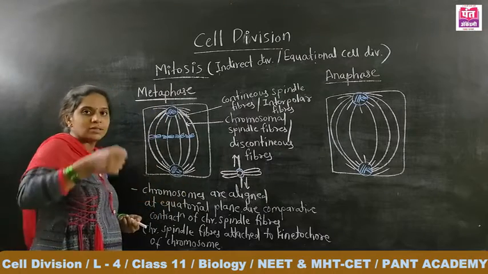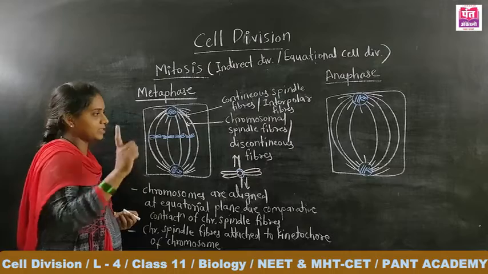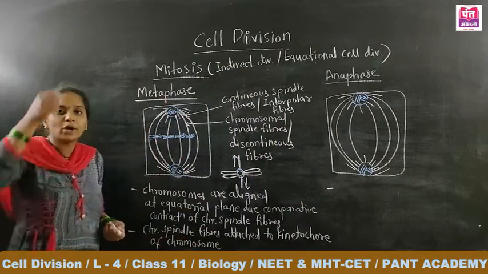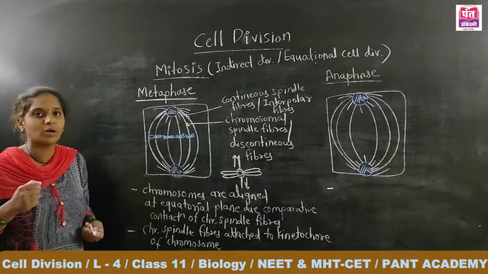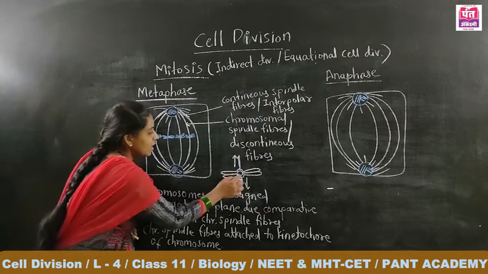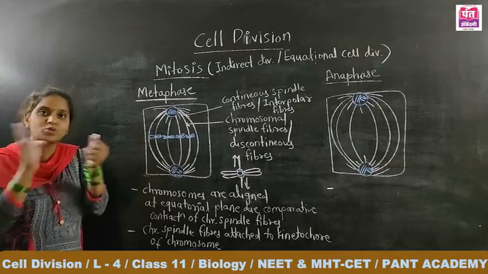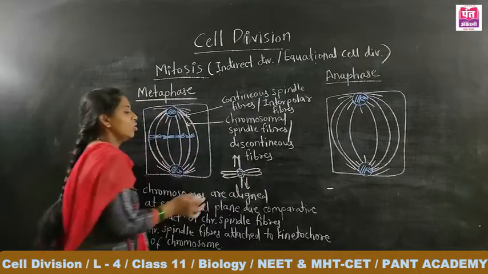Due to the comparative contraction of the chromosomal spindle fibers, the first change takes place. The centromere gets split.